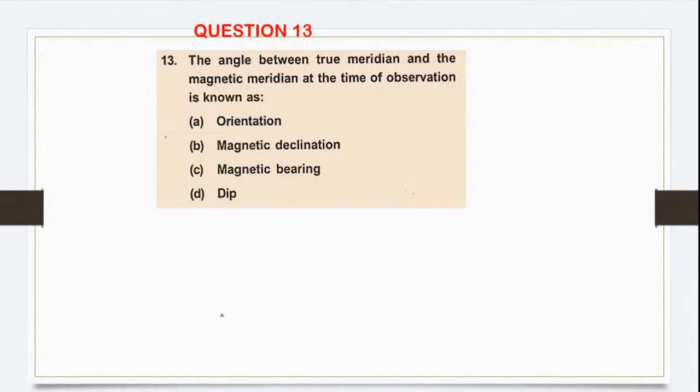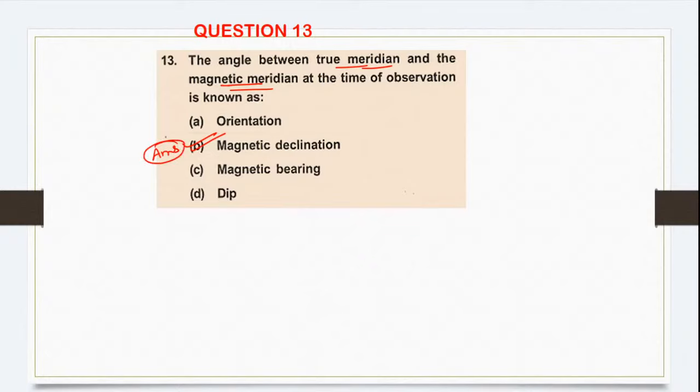The angle between true meridian and magnetic meridian at the time of observation is known as. Just some time ago we discussed this question, in a different format. So he is asking what exactly the angle between the true meridian and the magnetic meridian is called. It's called magnetic declination. B is your correct answer.